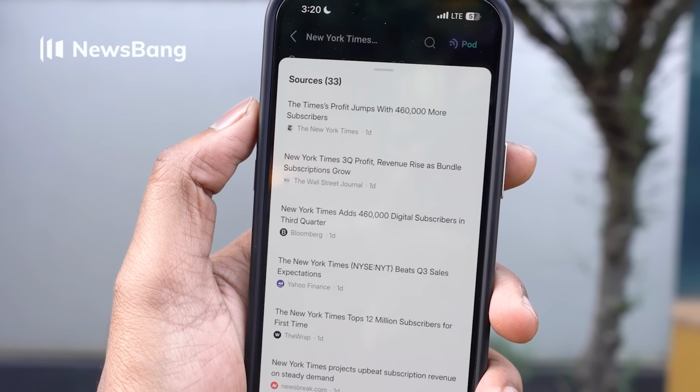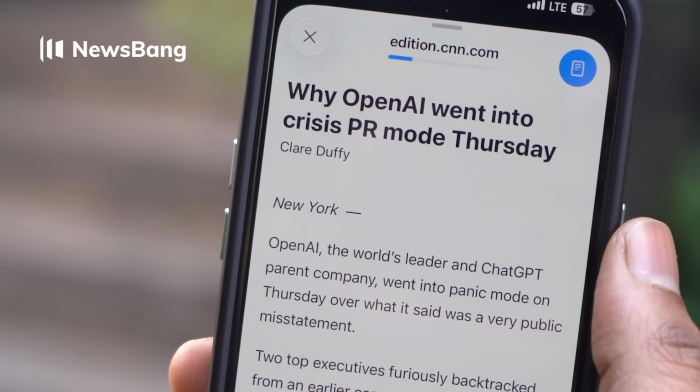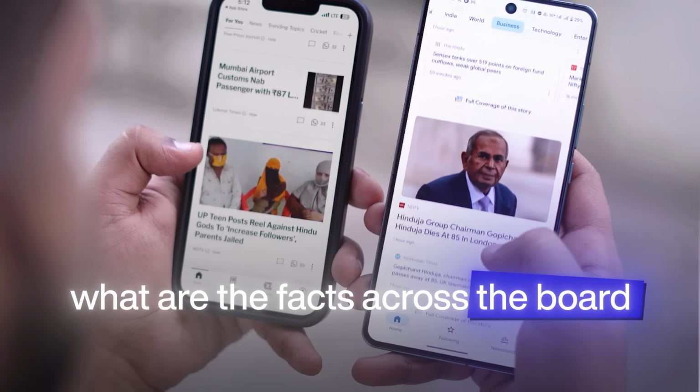What is the New York Times saying? What is CNN saying? What are international outlets like BBC or Reuters saying? And more importantly, what are the facts across the board versus what is opinion? And this is not a new concept, by the way. This is what actually good journalism should do.